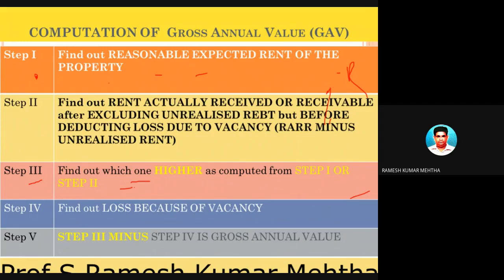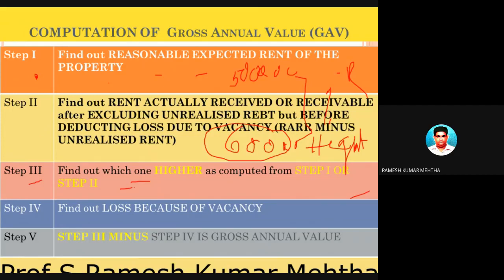In the first step, you got 5 lakh rupees. In the second step, you got 6 lakh rupees. In the third step, what you have to do, compare this one with this one and whichever is the highest. Because ये इतना रिसीव कर रहा है तो यही लेना पड़ेगा. So compare step 1 with step 2 and you will get the answer to step 3, which is 6 lakh rupees. Because whichever is the highest. And then the step 4 is simple. Step 4 is simple. Find out the loss due to vacancy. जो भी loss हुआ है, भाड़ा नहीं मिला है ना, क्यों बोले तो वो जो घर था खाली था वो फाइंड आउट करो.